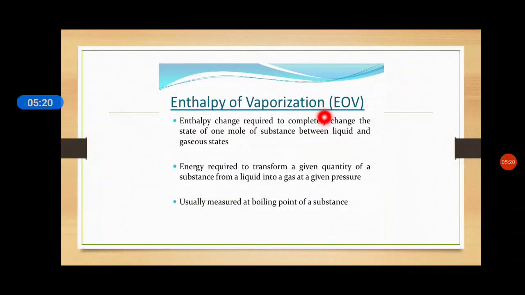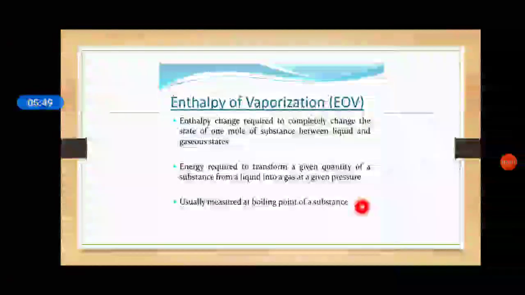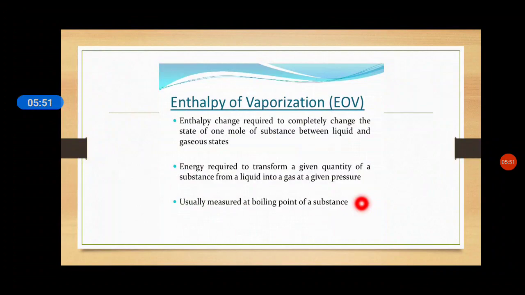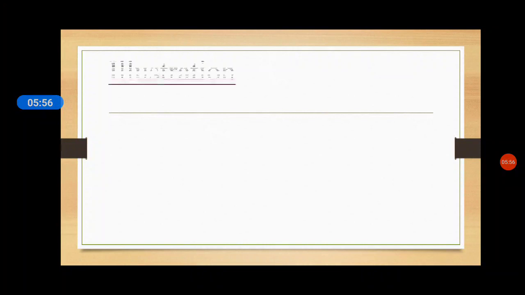E stands for enthalpy, O stands for of, and V stands for vaporization. It is the energy required to transform a given quantity of substance from liquid into the gaseous state at a given pressure, and this pressure should be constant. These are the two definitions given to understand enthalpy of vaporization. Usually it is measured at the boiling point of a substance. We can take the example of water boiling at 100 degrees Celsius and changing from liquid to the gaseous state. Moving to the next slide.